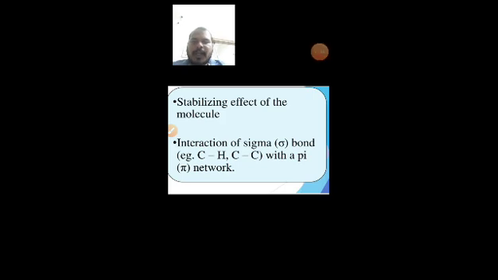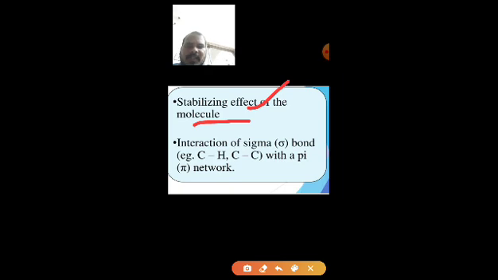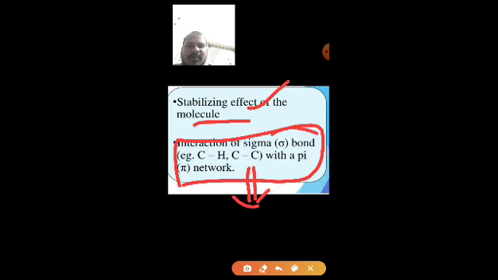Hyperconjugation helps in understanding the stability of molecules. It is one stabilizing effect of molecules, and we already discussed this point. In hyperconjugation there is an interaction of a sigma bond. In the previous example, there is a sigma bond between carbon and hydrogen.